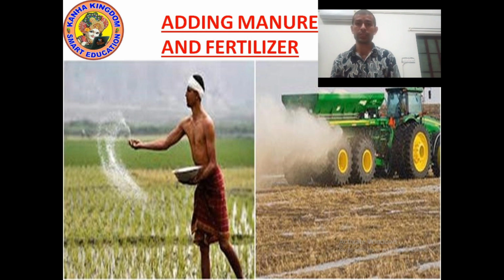You can see two pictures on the screen. One is an old time picture and the second is a modern time picture. In old times, farmers scattered the manure and fertilizer by hand. You can see in the picture a farmer. Can you see the picture of the farmer? He is scattering the manure and fertilizer, and in the second picture you can see a machine. With the help of a machine, manure and fertilizer is scattered.